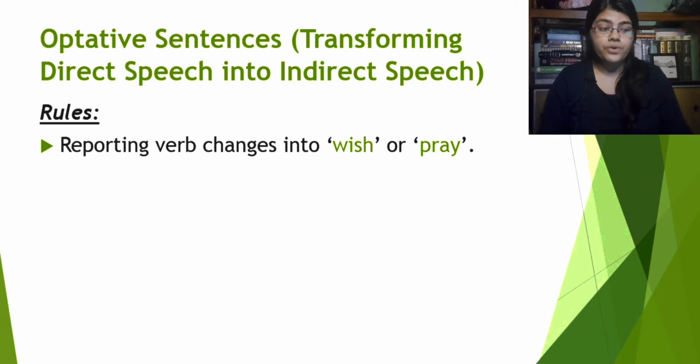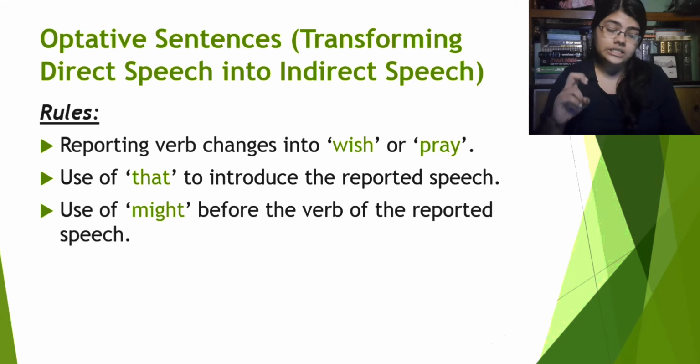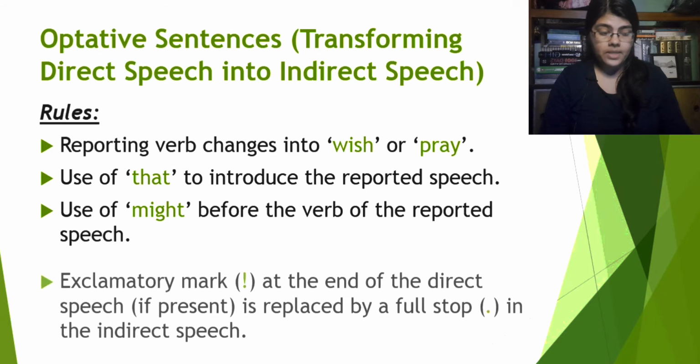Alright. Now we will see the second one. Use of that to introduce the reported speech. So while we are changing a direct speech into an indirect speech, before the reported speech we will put the word that. Now, what's the next rule? Use of might before the verb of the reported speech. So, in the indirect speech, before the verb of the reported speech, we will put the word might.